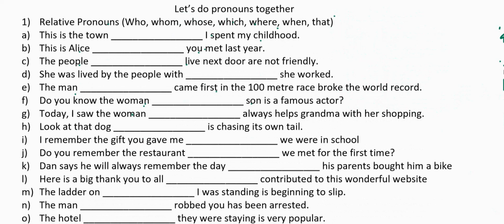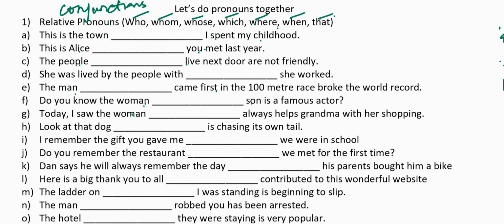Now the first category of pronouns we are going to practice here are relative pronouns. You all know what relative pronouns are. In case you don't, I suggest you watch my previous videos on pronouns for better understanding. Relative pronouns are also called relative conjunctions because they act as conjunctions in sentences. These relative pronouns join or link 2 sentences. All the pronouns which you see here are relative pronouns: who, whom, whose, which, where, when, and that.